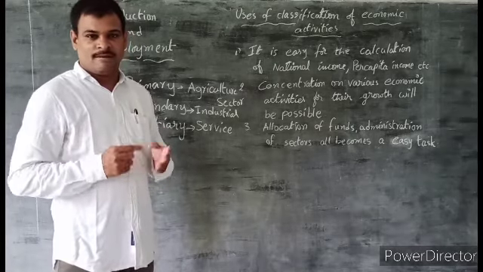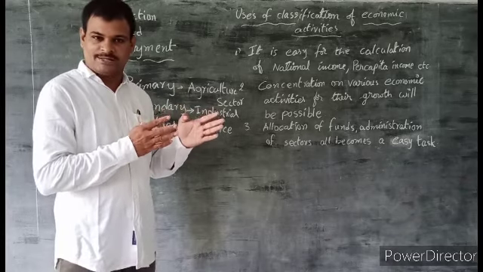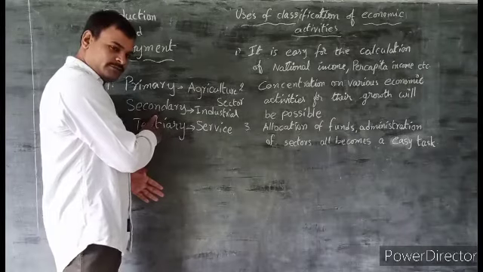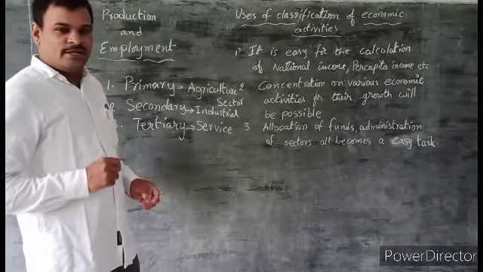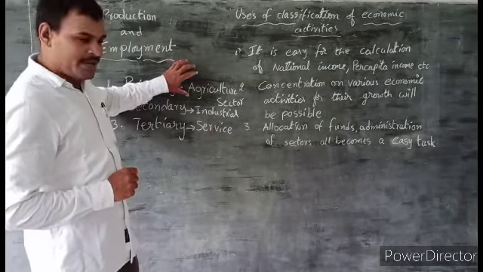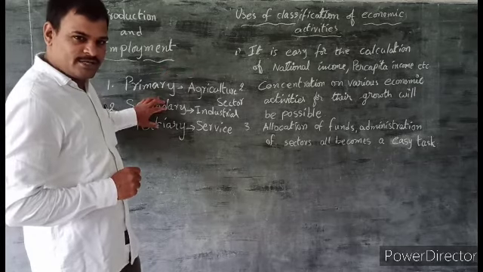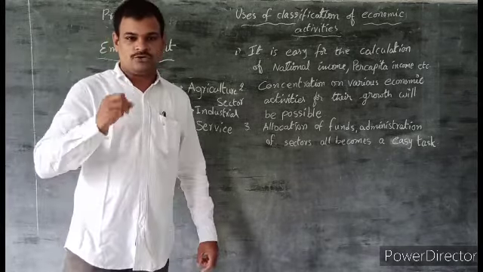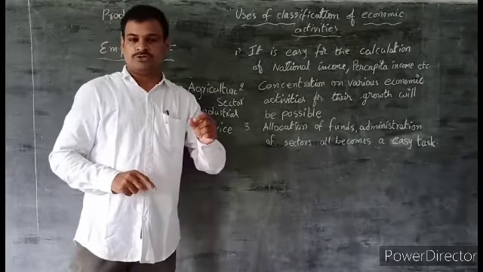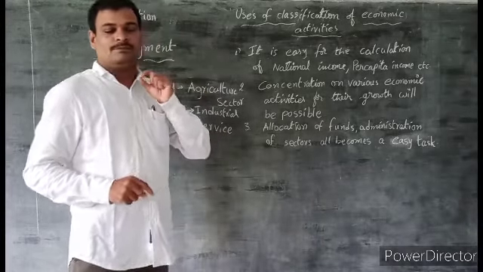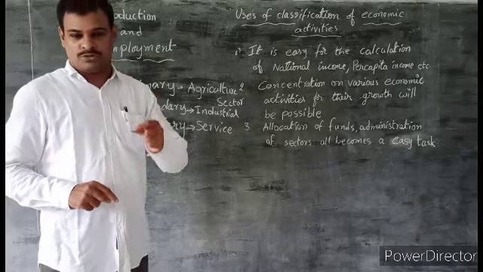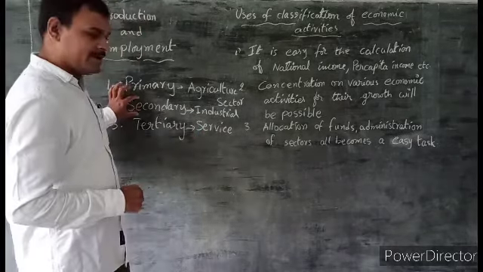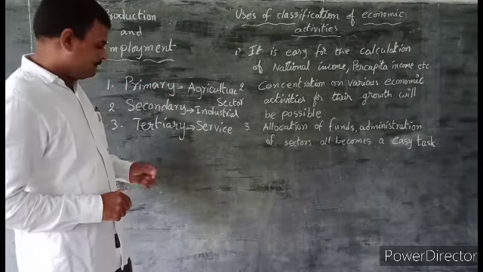Construction means construction of dams, buildings, etc. Just as nature plays the main role in the primary sector, in the secondary sector we use machines and tools to produce some goods or some building, etc. So that is the secondary or industrial sector.